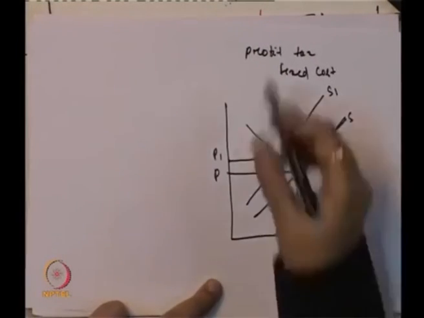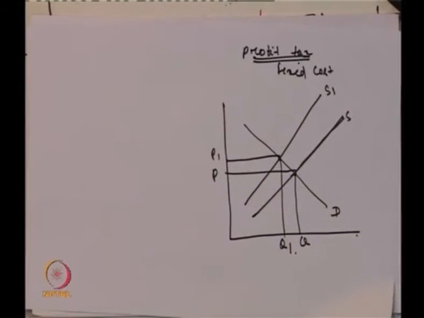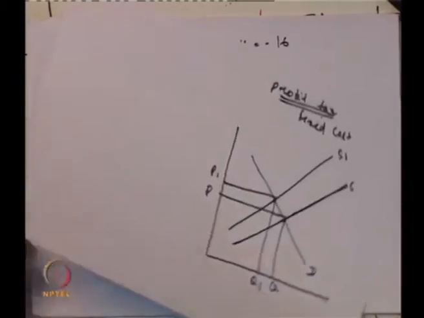So, the effect of the profit tax, if you see, is much more felt in the long run rather than the short run, because in the short run it has nothing more to do, or the effect is not much, but in the long run, that leads to a decrease in the supply, because there is imposition of profit tax, which leads to an increase in the price and decrease in the quantity demanded. And what is the specific effect on a firm because of this profit tax?